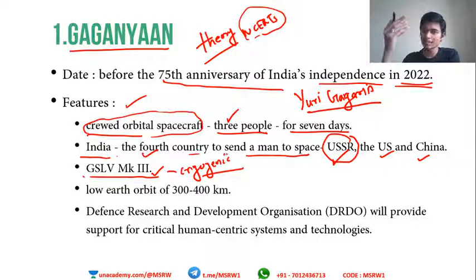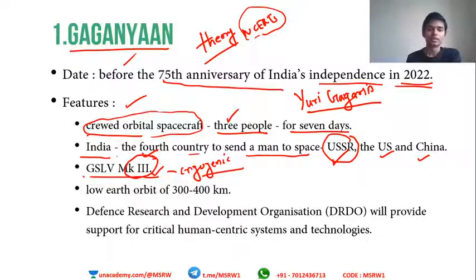We have PSLVs, we have GSLVs, and we have SSLVs: small satellite launch vehicles, polar satellite launch vehicles, and geosynchronous satellite launch vehicles. These are the three types of launch vehicles that ISRO has, and PSLV has been the flagship vehicle of ISRO for almost all its missions because of its cheapness. SSLV has been recently developed to deliver smaller payloads. To carry very heavy payloads to higher orbits we use the GSLV launch vehicle, and the Mark III version of this rocket is used for carrying Gaganyaan.